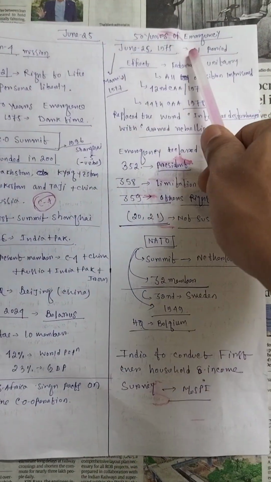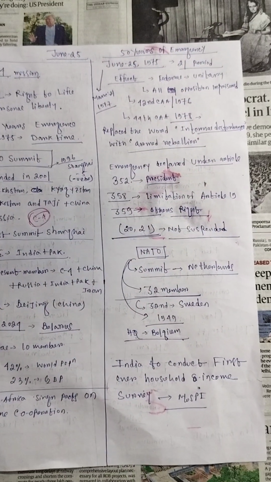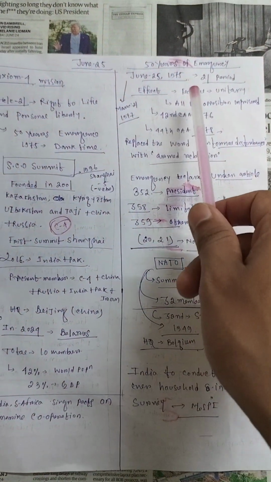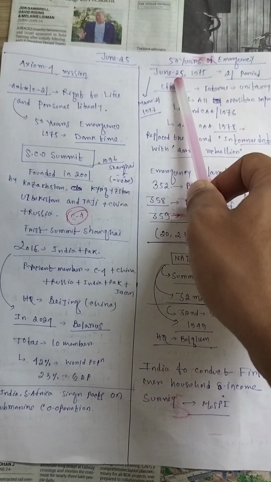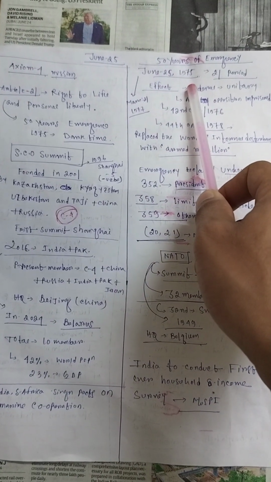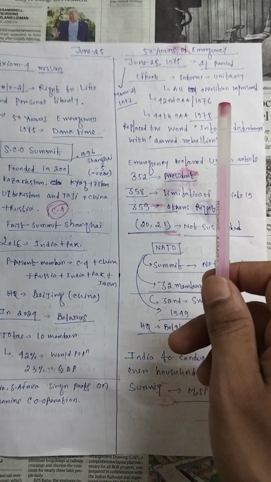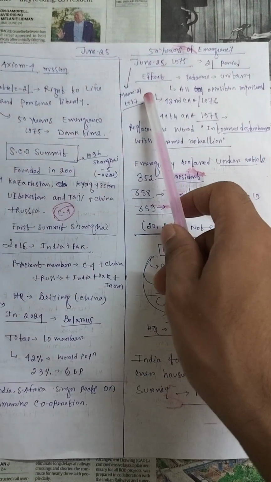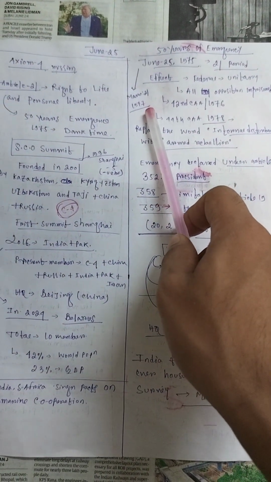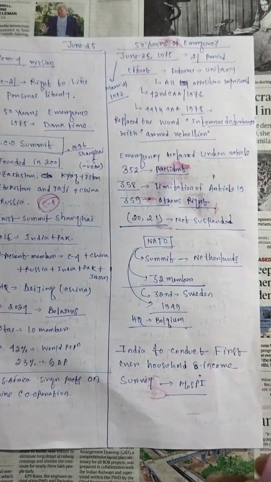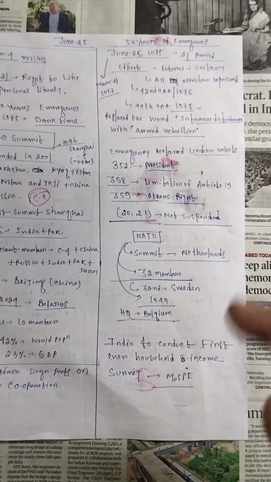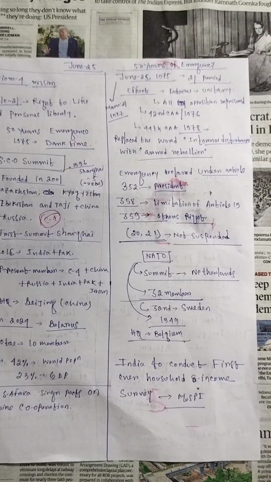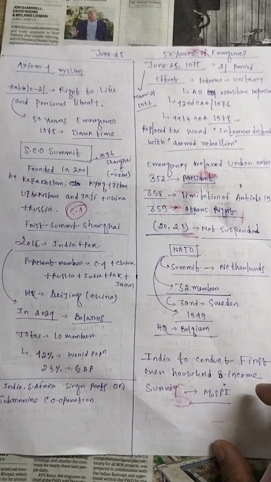Fifty years of the Emergency. The Emergency first started on June 25, 1975, and lasted about 21 months. It ended on March 21, 1977. A lot of things happened at that time.